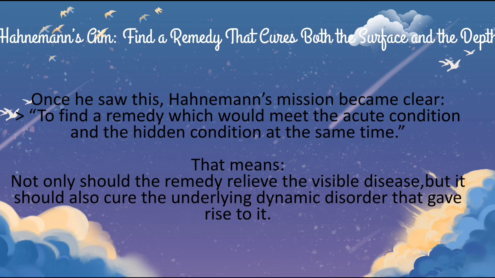That's what he found. So what was Hahnemann's aim? Find a remedy that cures both the surface and the depth. So he's a compassionate and kind, humble person, isn't he? He wanted to cure the sick completely, not just the surface but also the depth. So once he saw this, Hahnemann's mission became clear: to find a remedy which would meet the acute condition and the hidden condition at the same time. That means the remedy should not only relieve the visible disease, but also cure the underlying dynamic disorder that gave rise to it.